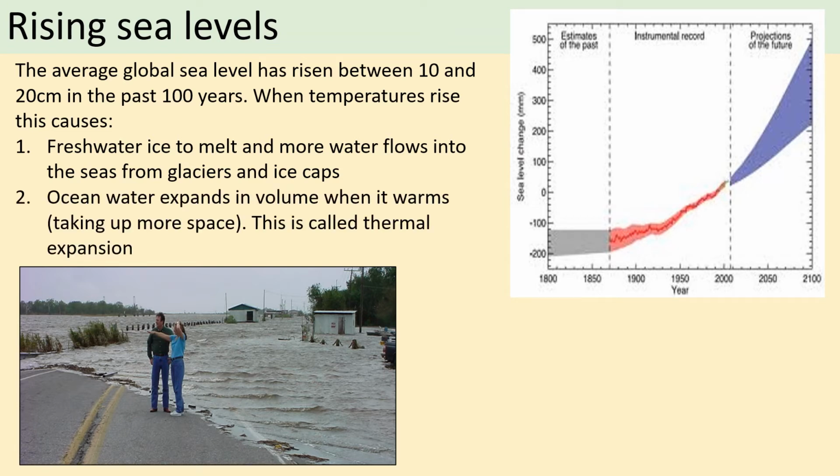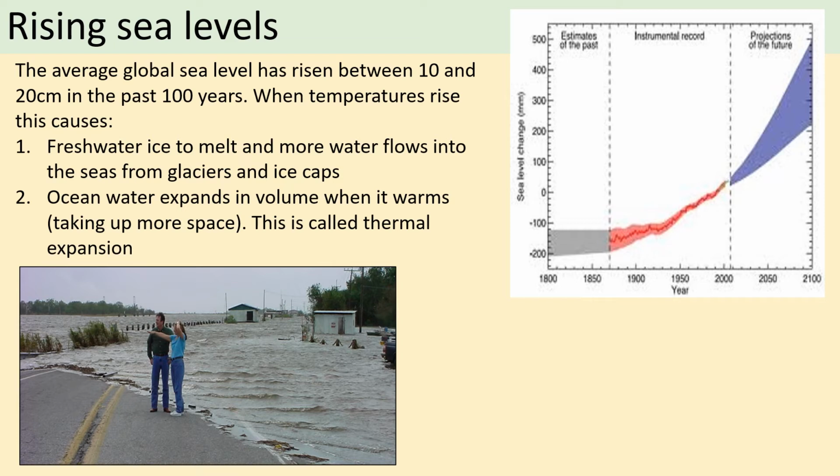The other thing that happens as temperatures increase is that ocean water expands in volume when it warms, so it obviously takes up more space. And this is what we call thermal expansion. Okay, thermal, of course, meaning related to heat. So there are two factors going on at the same time. One is there's actually an increased amount of water, and the other is that the water that is in the sea already is expanding. And those two factors combine to lead to overall rising sea levels.